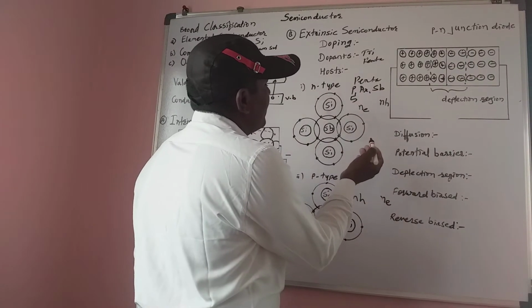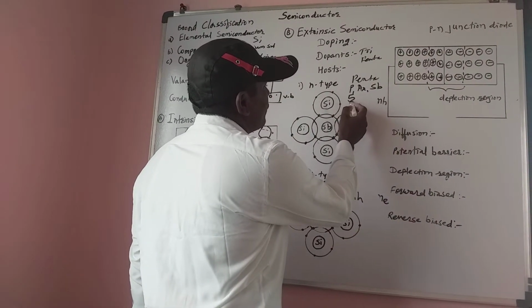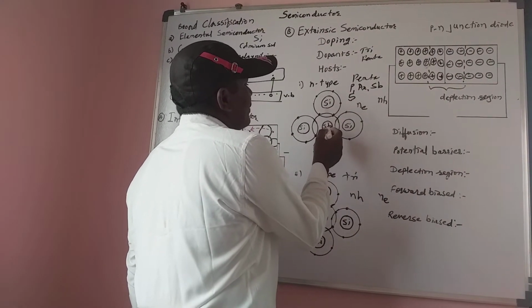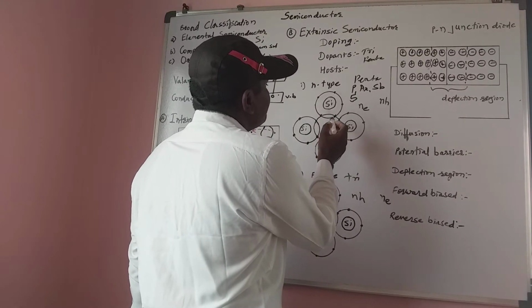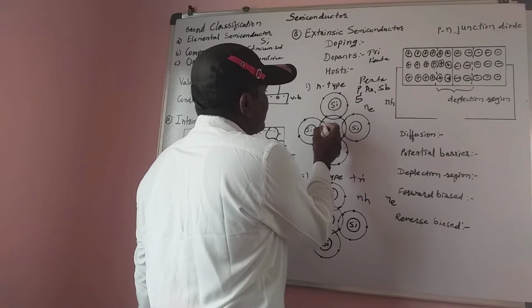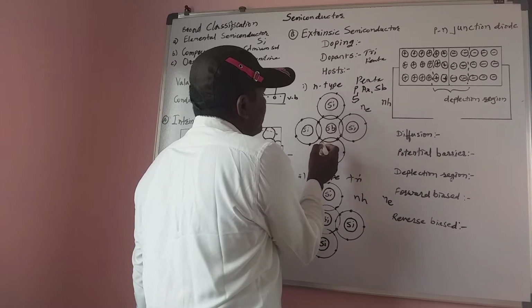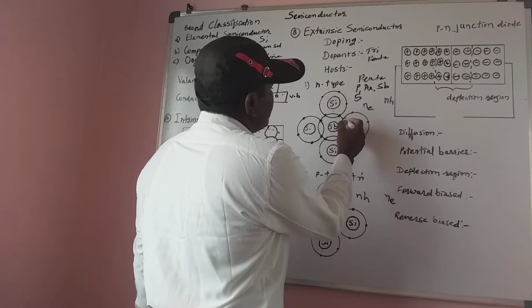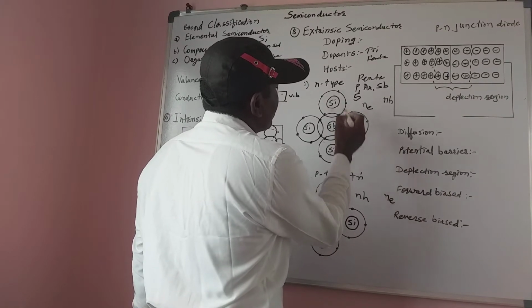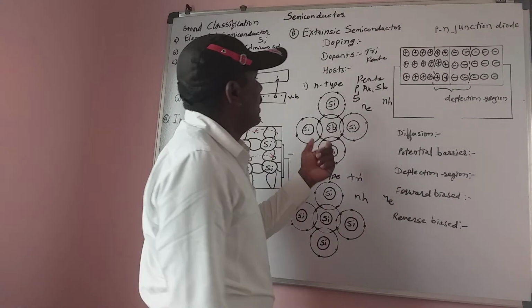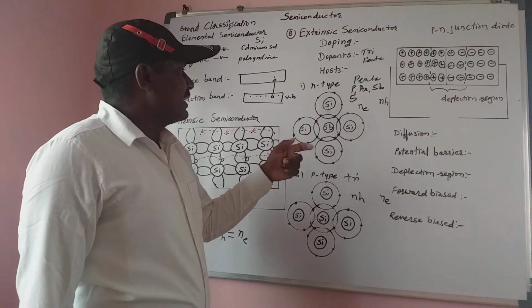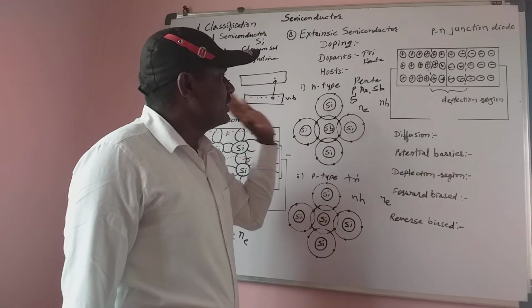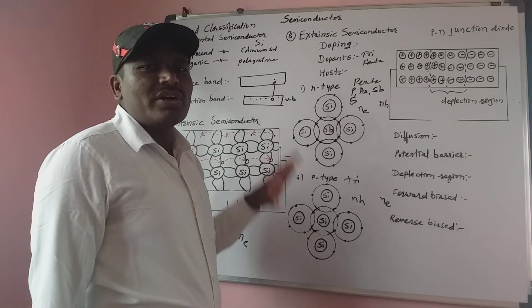How many free electrons does it have? It has 5 electrons. Those electrons combine with the silicon. That means this is the first electron of the antimony, this is the second, this one is the third, and this one is the fourth. That means 4 electrons of the antimony combine with the 4 electrons of the silicon, and they make an octet.